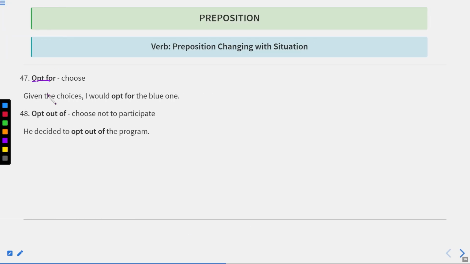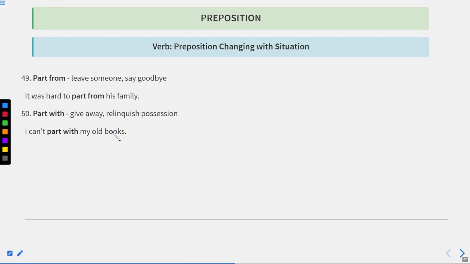Next is opt for or opt out of. Opt means choose. So given the choices, I would opt for the blue one. Okay, opt out of, choose not to participate. He decided to opt out of the program. It means he did not want to participate. That is why he opted out of it. Now let us move to the next one.